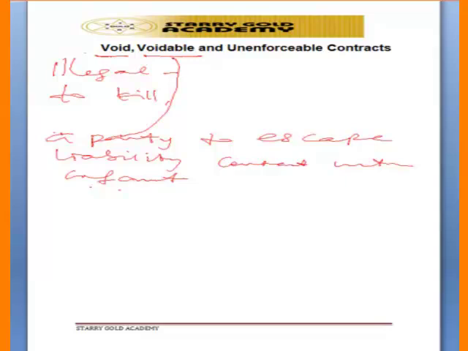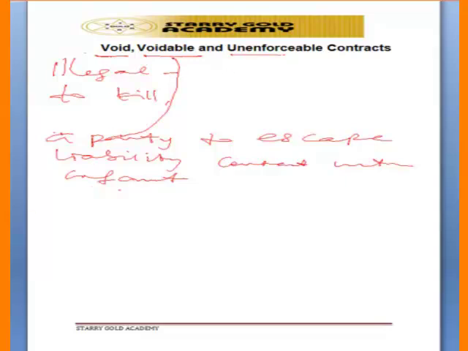Also, a contract with an insane person is the same thing. The insane person may get to court, refuse to fulfill his promise, and tell the court that at the time he was entering into the contract he was insane. Even a drunken person can also escape liability. So that's what we call a voidable contract.